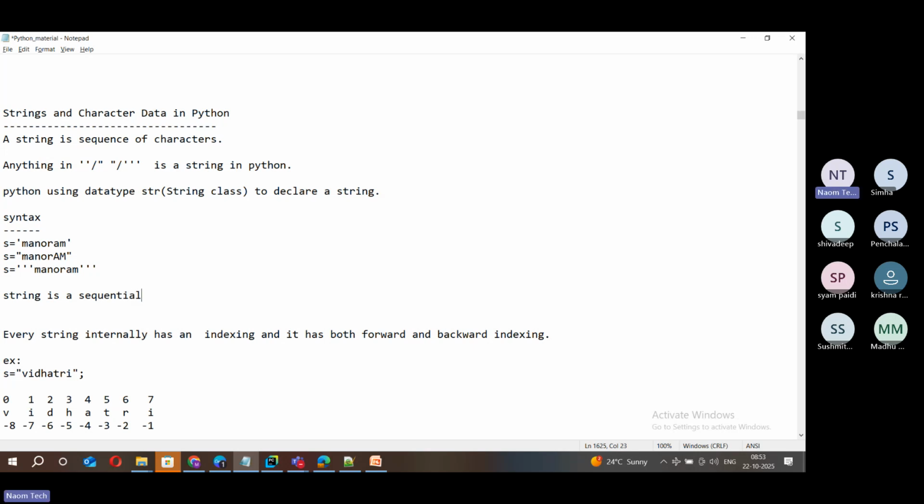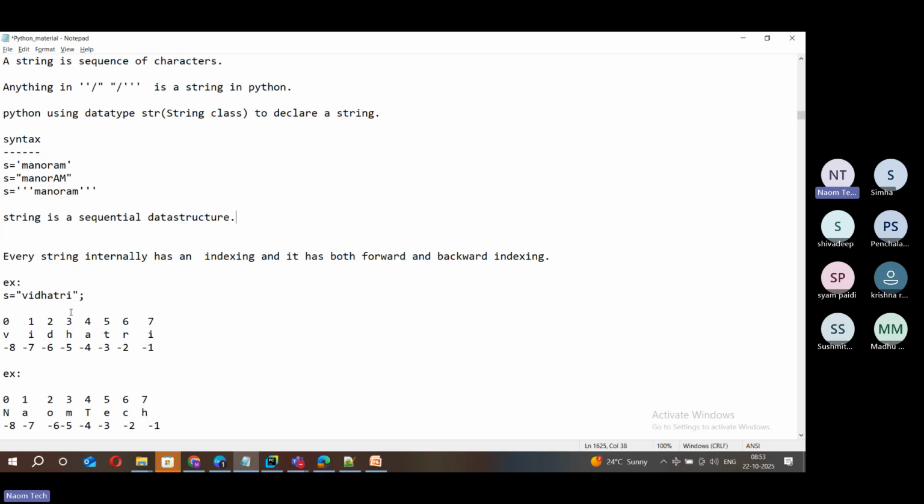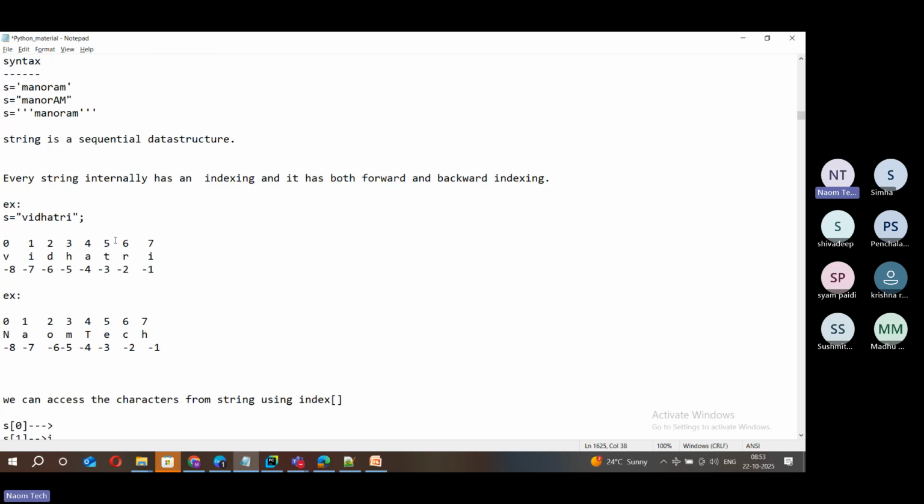Okay, sequential data structure, or you can call it a collection, it's up to you, because we have a group of values inside a string. Understanding the internal architecture, or internal representation, of a string is important. If you understand this carefully, it's very easy for you to understand list and tuple, the other two kinds of sequential data structures. So let's get into this.